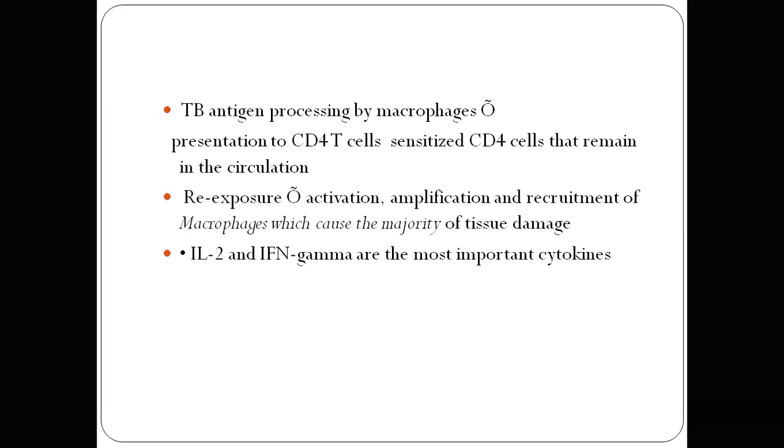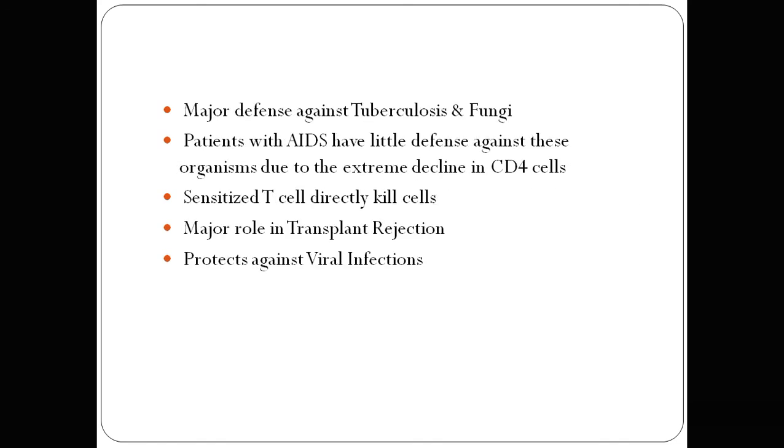So the tuberculous antigen is processed by the macrophage and presented to the CD4 T cells. Sensitized CD4 cells remain in circulation, and on re-exposure this leads to amplification and recruitment of macrophages, which causes tissue damage and granuloma formation. So the major defense against tuberculosis and fungi is granuloma formation.